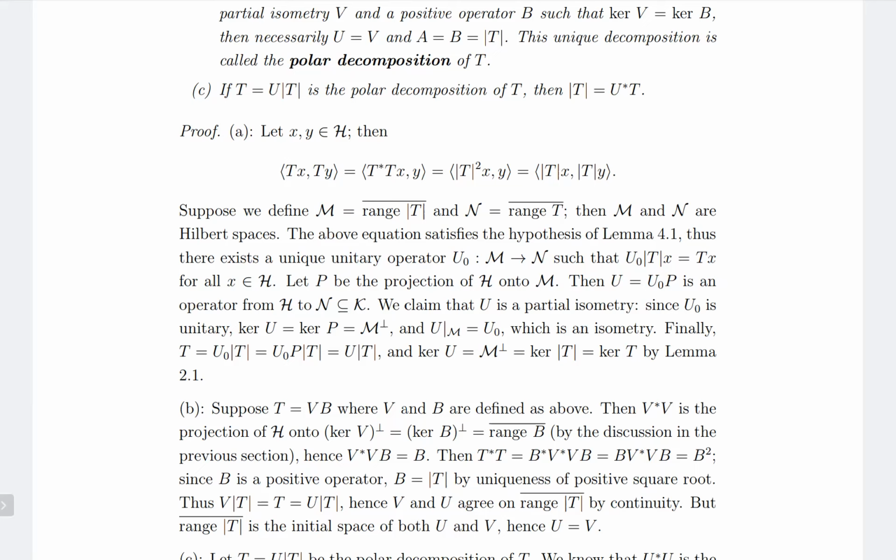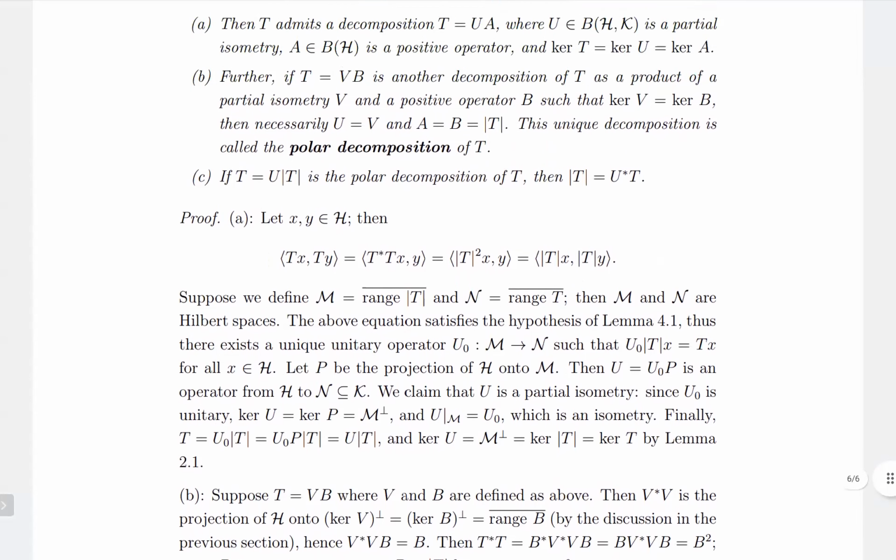And this is also really simple. You can just take M to be range modulus of T closure and M perp to be its perpendicular, and U and V are both 0 on M perp, and U and V agree on range modulus of T closure, which means that U must be equal to V in that case.